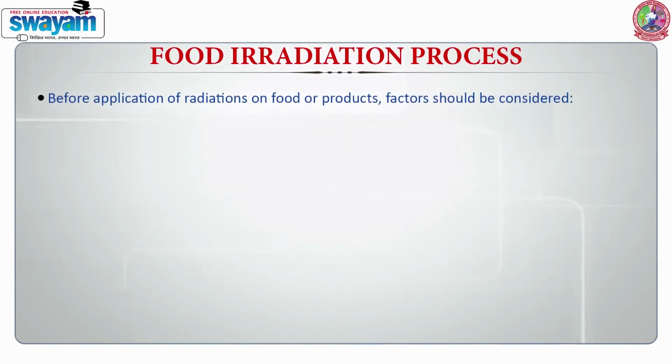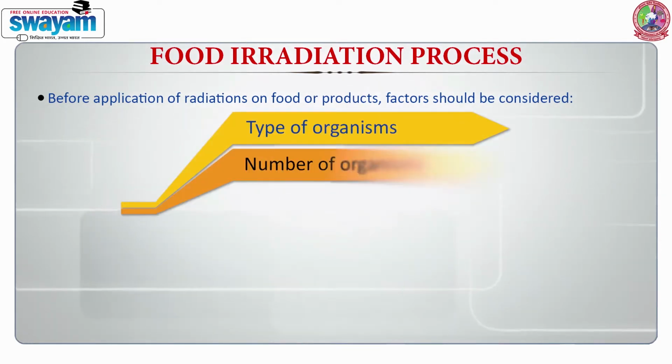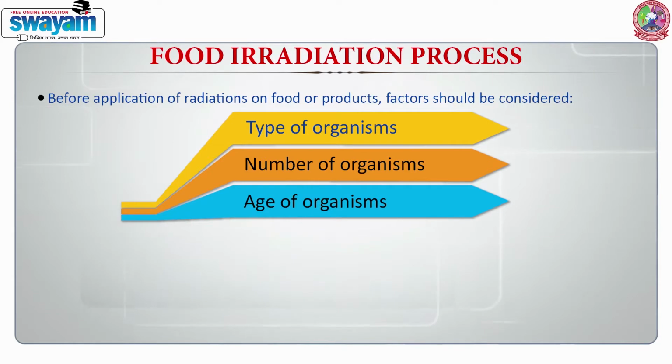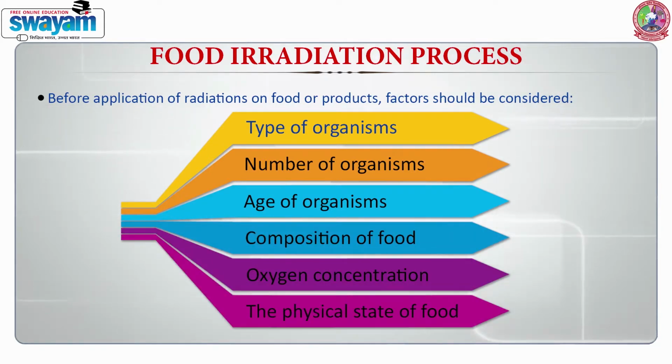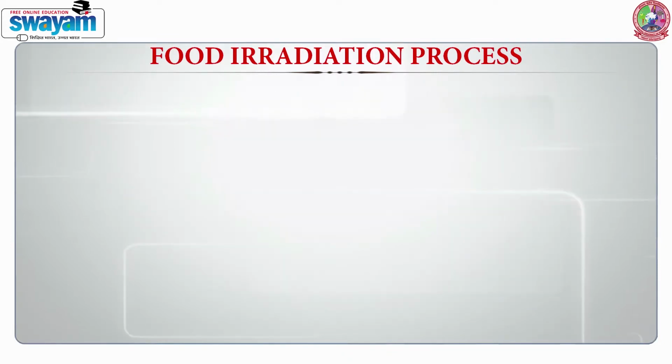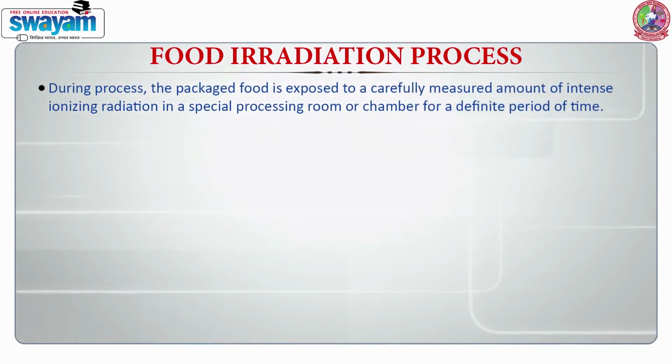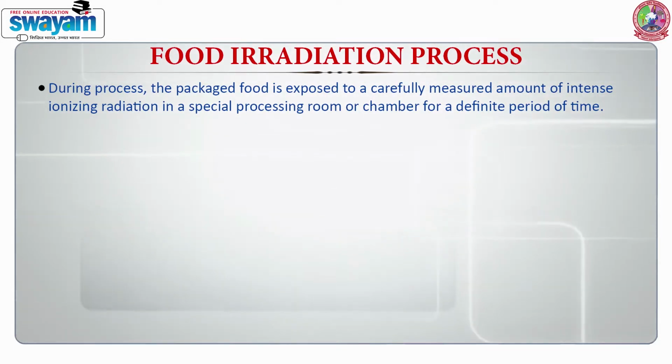Before application of radiation on food and products, several factors should be considered, such as type of organism, number of organisms, age of organisms, composition of food, oxygen concentration and the physical state of food. During the process, the packaged food is exposed to a carefully measured amount of intense ionizing radiation in a special processing room called the irradiation chamber for a definite period of time.